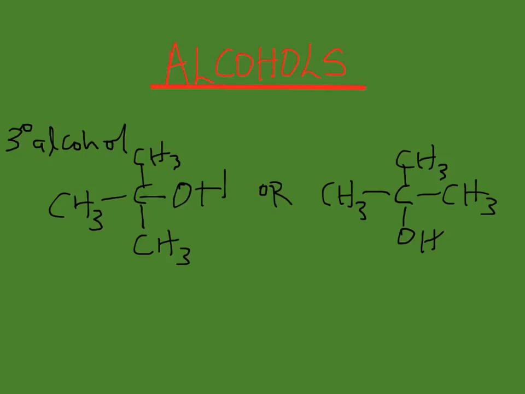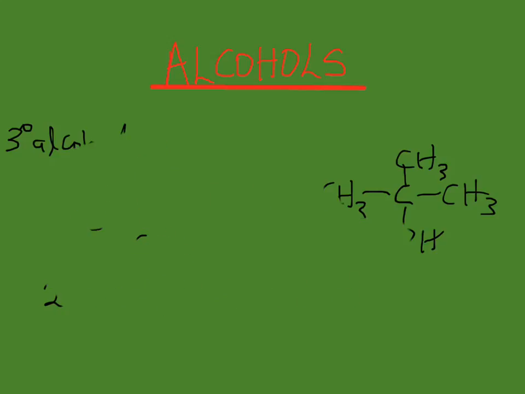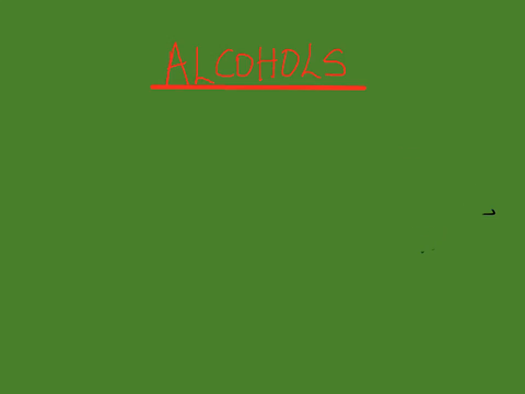The name of this compound is 2-methyl, because the methyl group is attached on the second carbon. 2-methylpropan-2-ol. That is it for a tertiary alcohol. Next, we'll be looking at the physical properties of alcohols.